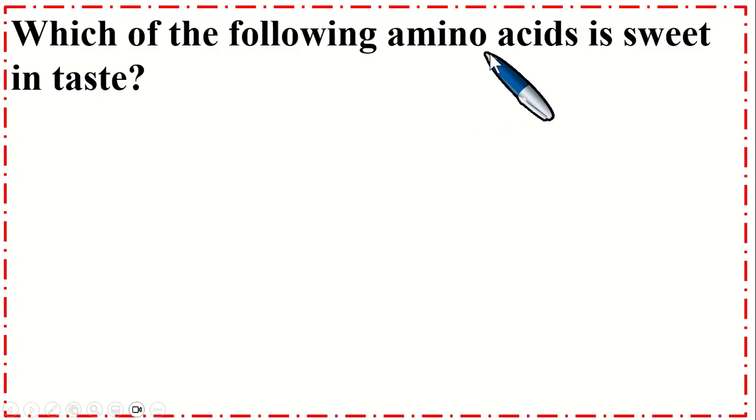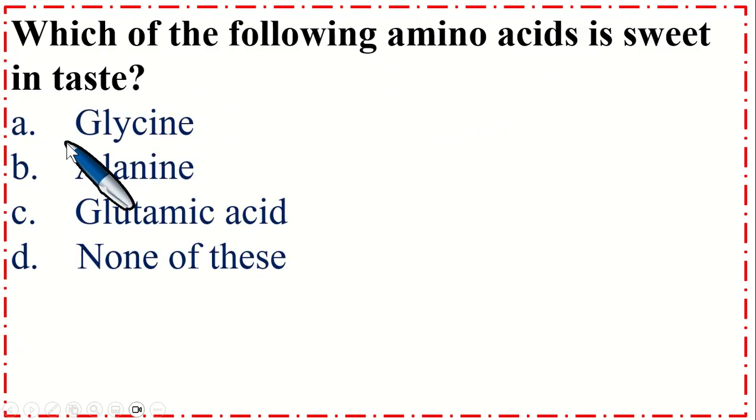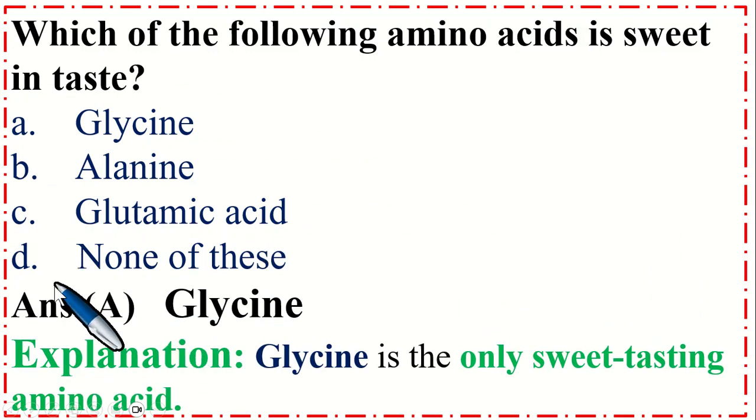Which of the following amino acids is sweet in taste? Option A glycine, B alanine, C glutamic acid, and option D none of these. So the correct option is A glycine. Glycine is the only sweet tasting amino acid.